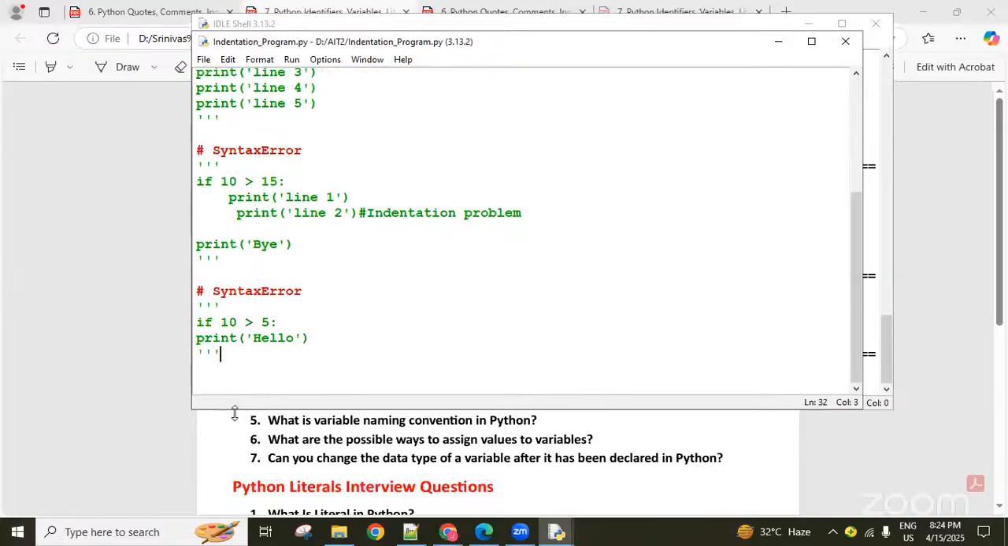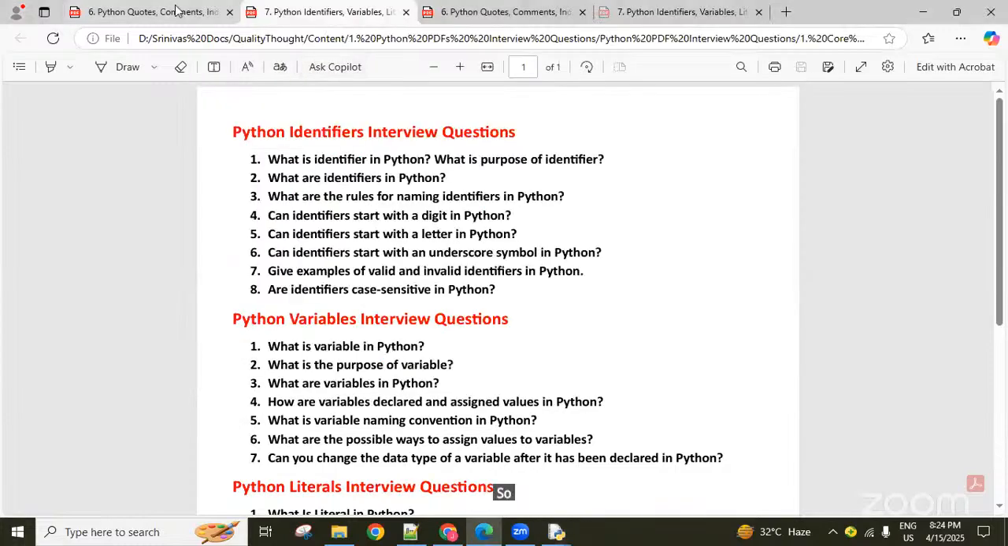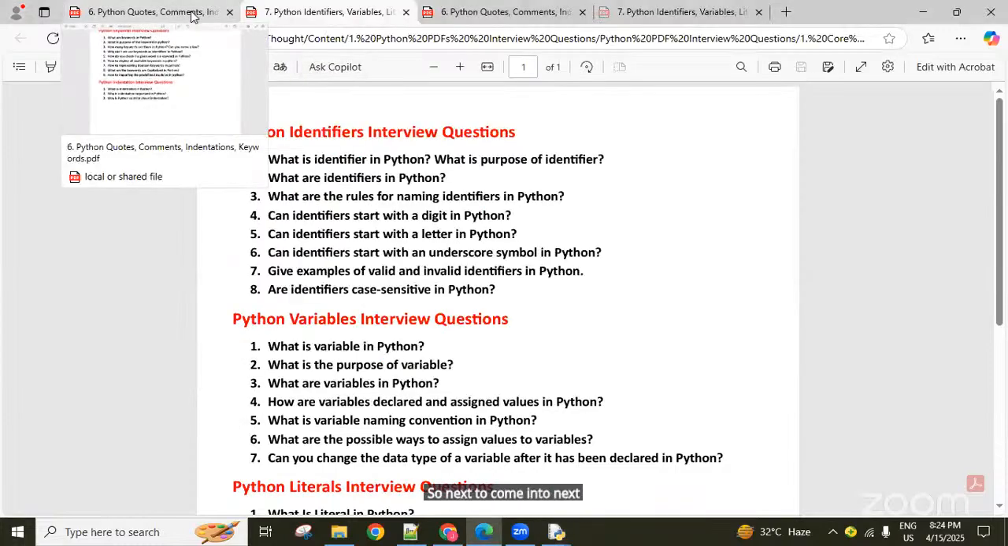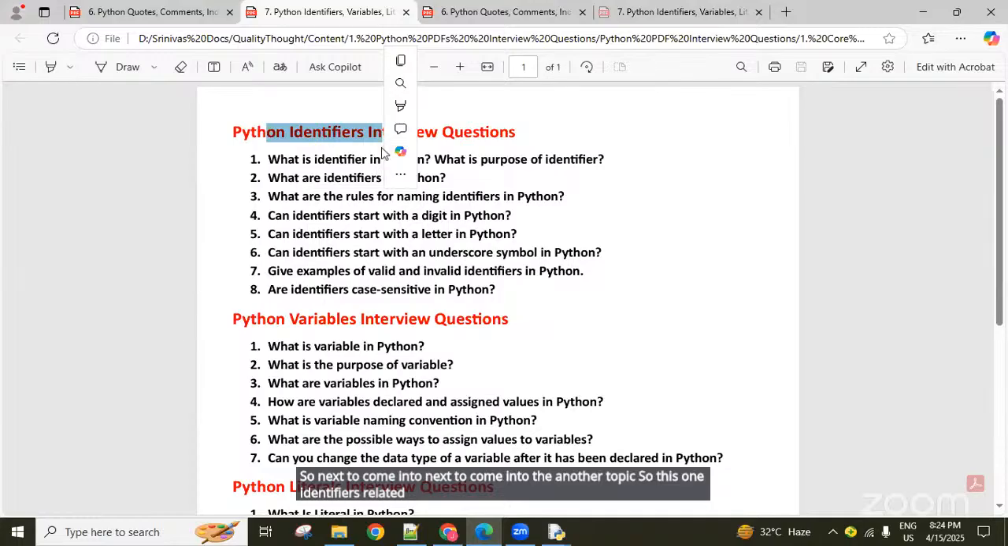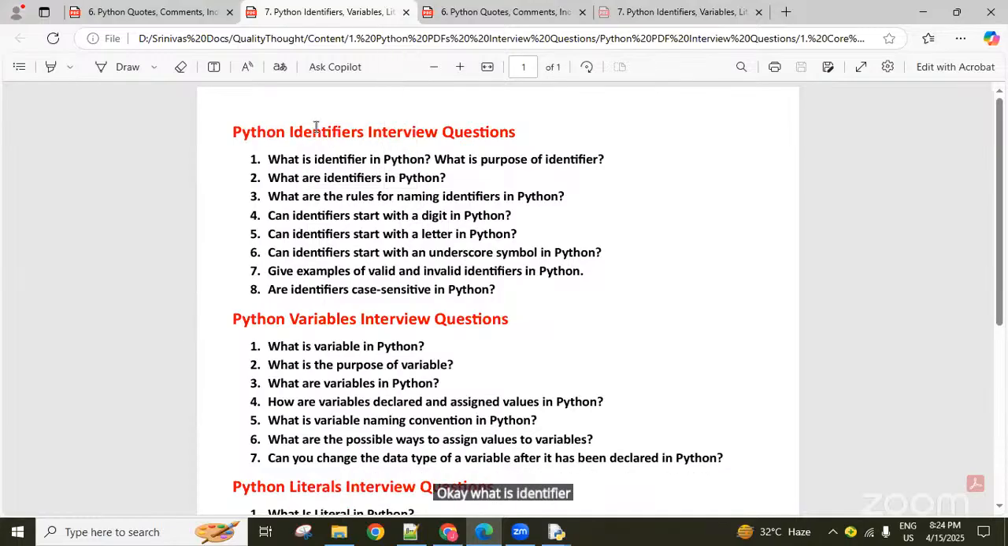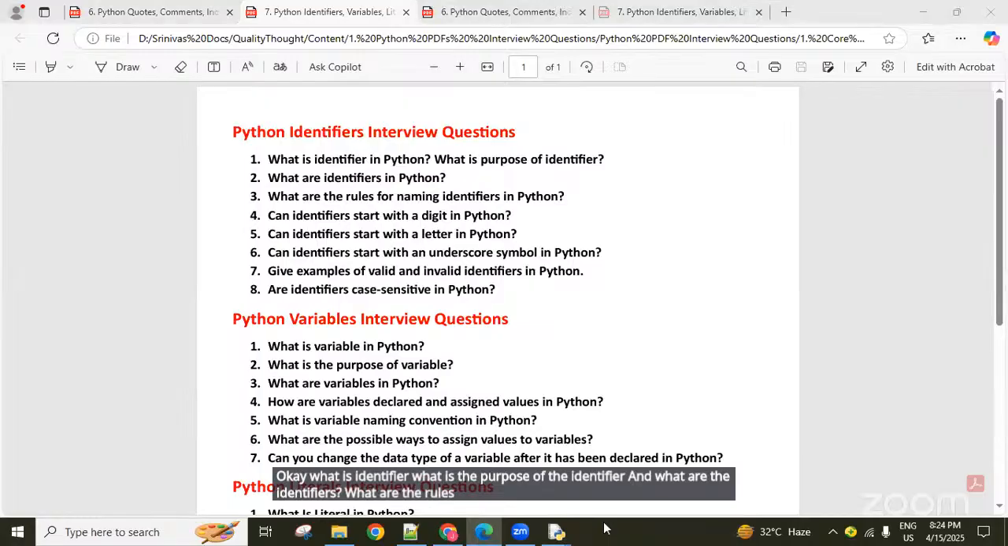Yes, this is about the indentation, guys. Next, coming to another topic: identifiers, guys. Okay, what is an identifier? What is the purpose of an identifier? What are the identifiers? What are the rules for identifiers? We need to learn all of this here.